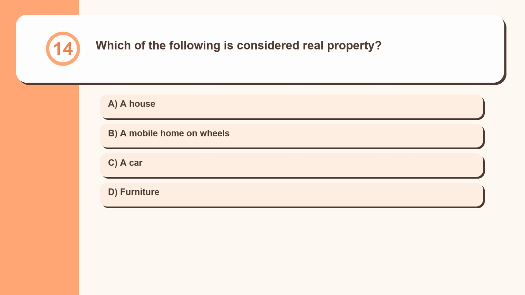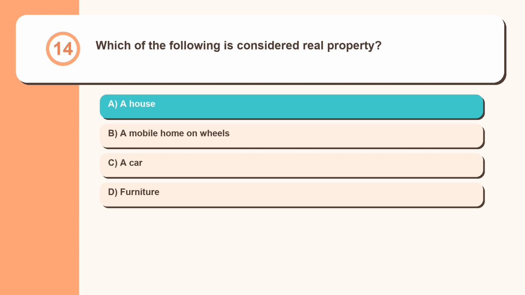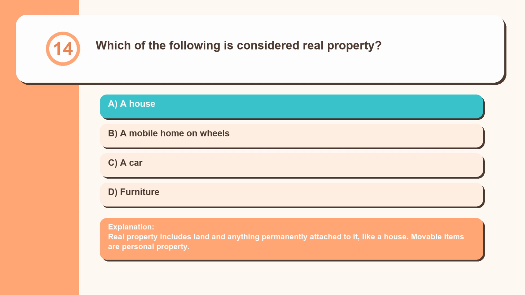Question 14. Which of the following is considered real property? A house, a mobile home on wheels, a car, furniture. Real property includes land and anything permanently attached to it, like a house. Movable items are personal property.